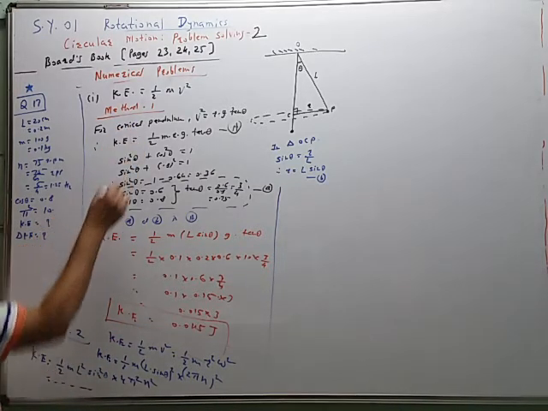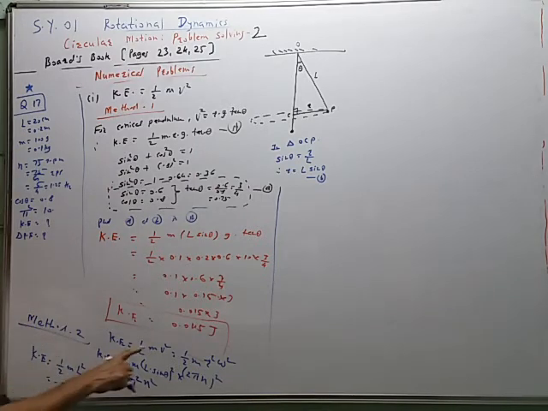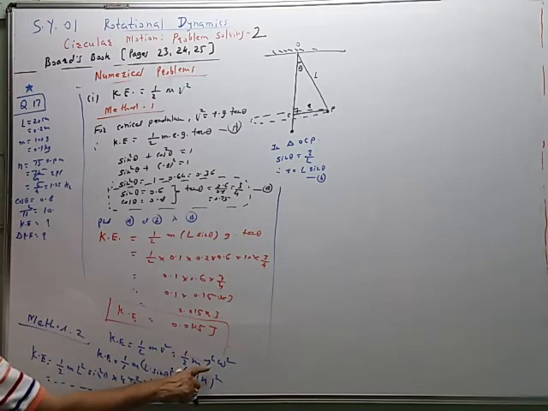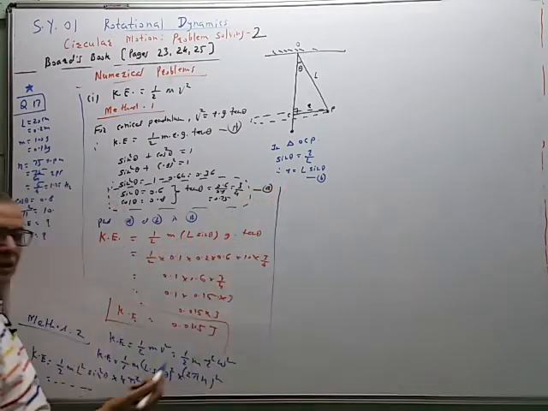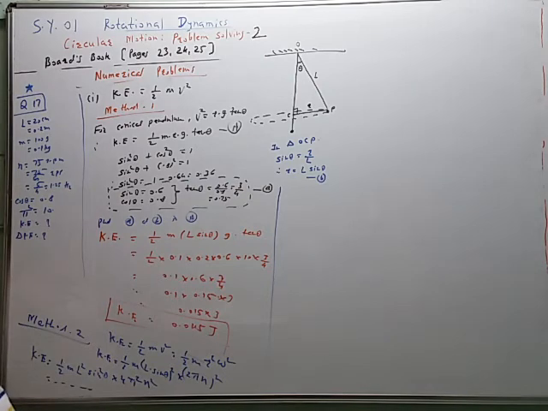So both methods we can use. V is equal to R omega. It is replaced by this quantity. So V square is equal to R square omega square. R is replaced by this quantity, and omega, as usual for circular motion, we know that omega is equal to 2 pi n. So square of it will be this. Pi square is equal to 10. You have to substitute. So same answer will come.